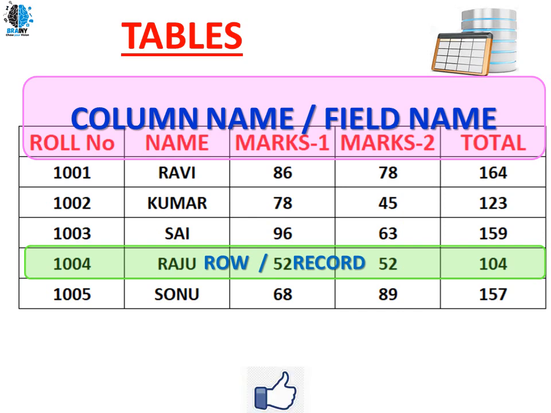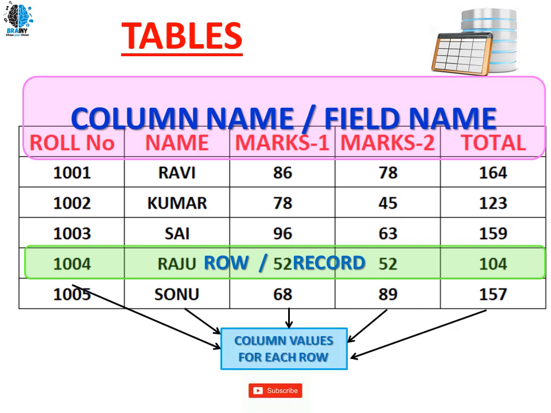Any row will be called a row or a record. What about these values? These values will be called column values for each row, or field values. 1005 Sonu 68 89 157 are the column values for each row.